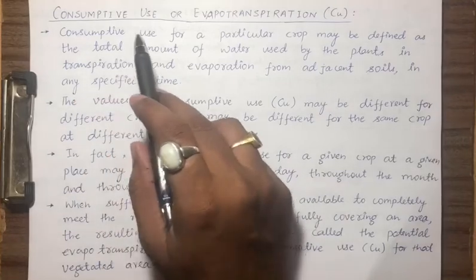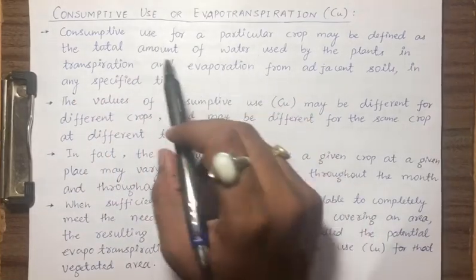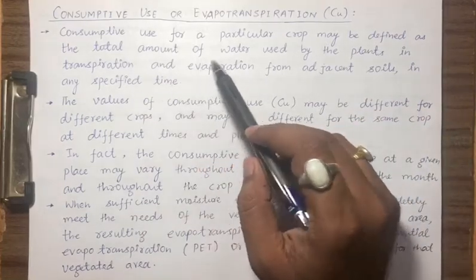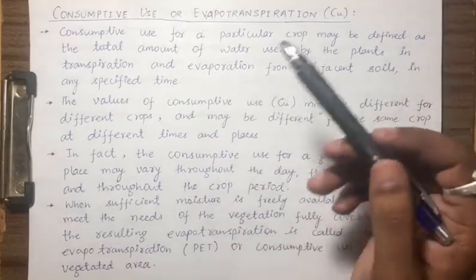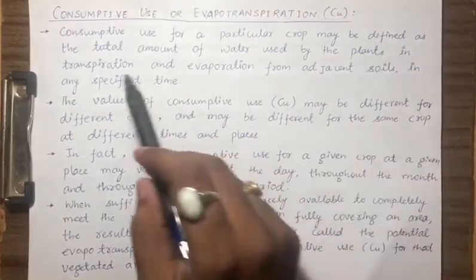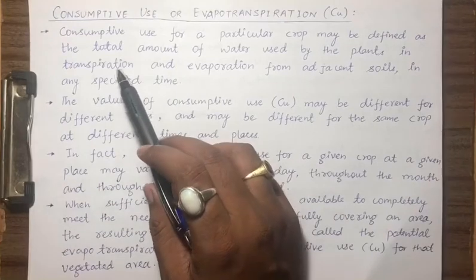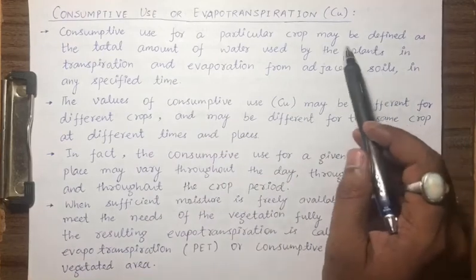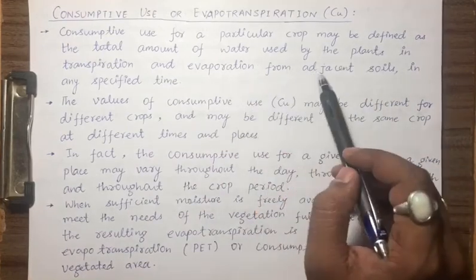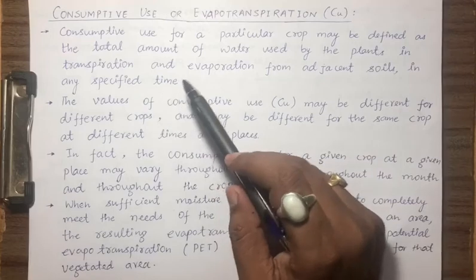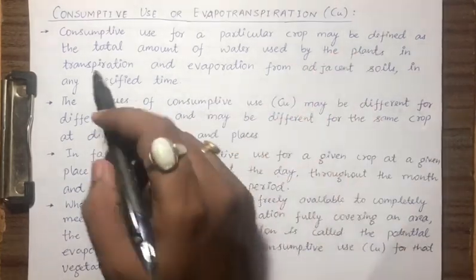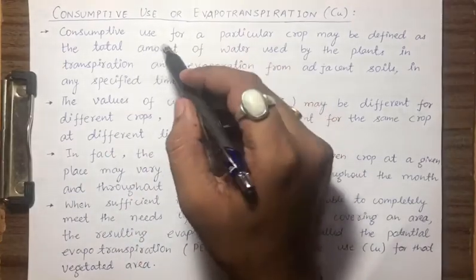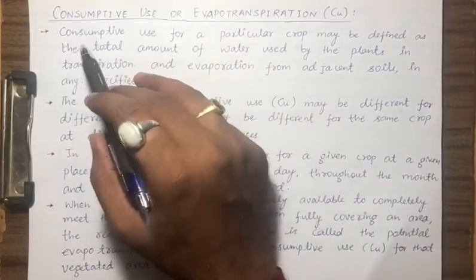So what is consumptive use? It will be firstly defined for a particular crop. And what is it? It is the total amount of water used by the plant. Why are plants using it? In the process of transpiration and evaporation. So the total water used in the process of transpiration and evaporation for a particular plant from the adjacent soil in a specific time is termed as consumptive use. As the name suggests, it is the water consumed, so it is termed consumptive use.